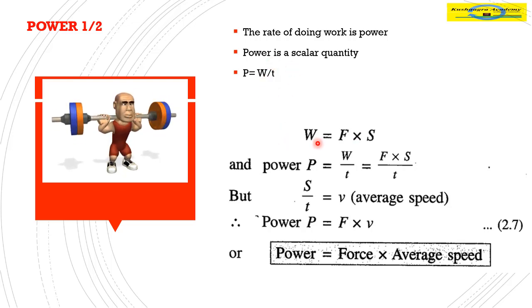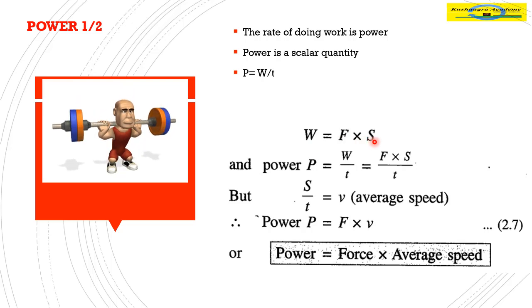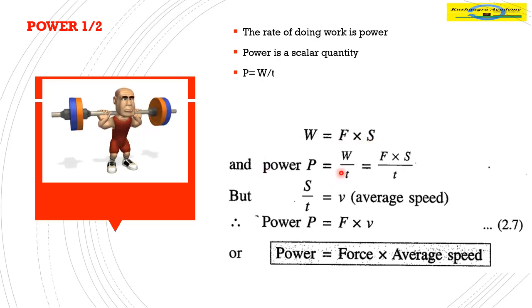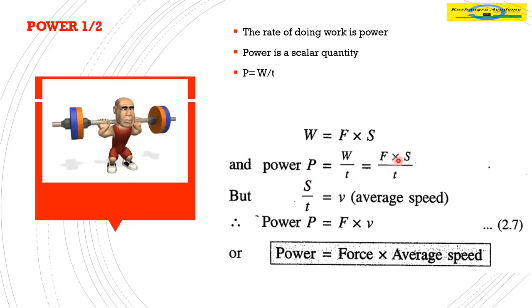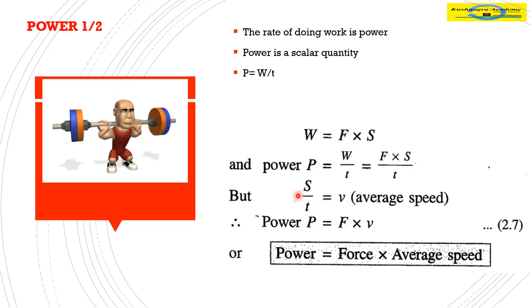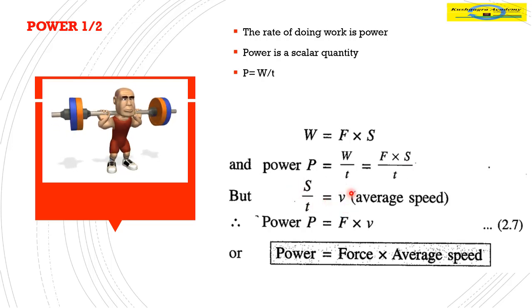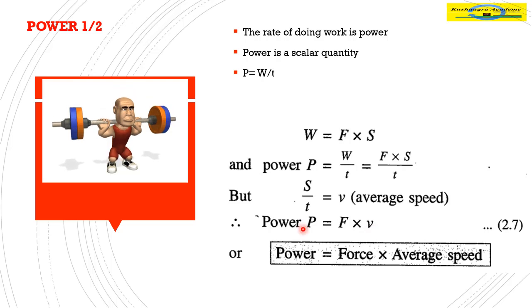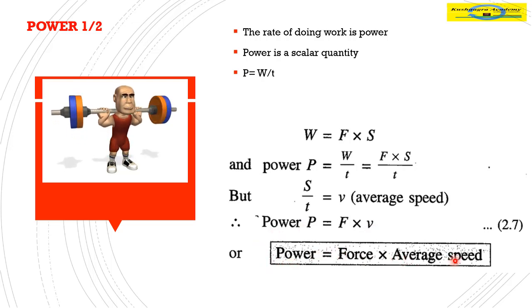Now, if you see, work done is force into displacement and power is work done by time. That means power can be written as force into displacement by time. But what is displacement by time? It is velocity, or average velocity if we take t to be a longer period of time. So power can also be written as force into speed or average speed. So power is force into average speed.